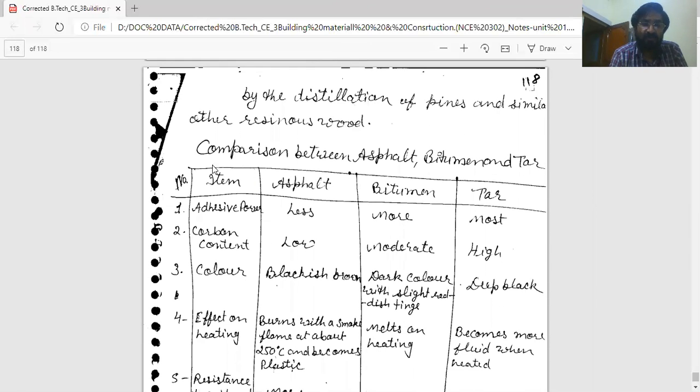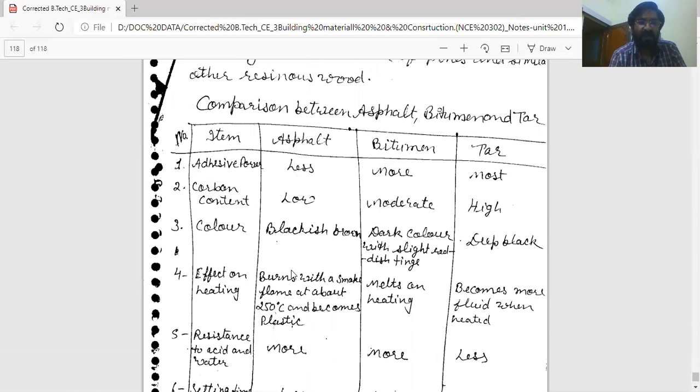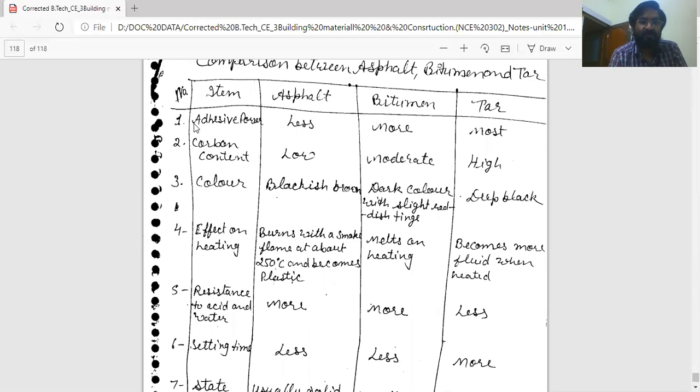Now, here is a comparison among asphalt, bitumen and tar. Comparative study of asphalt, bitumen and tar. First basis is adhesive power. In asphalt, adhesive power is less, bitumen more, and tar is most.